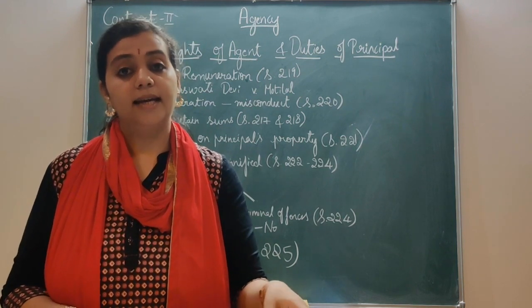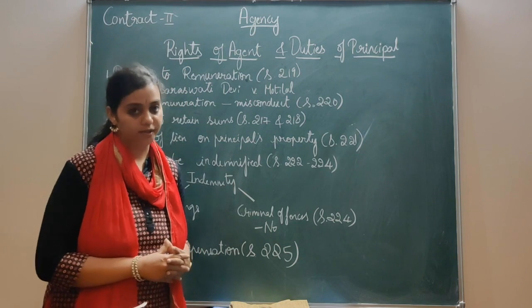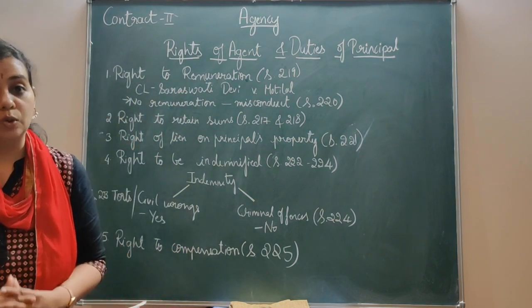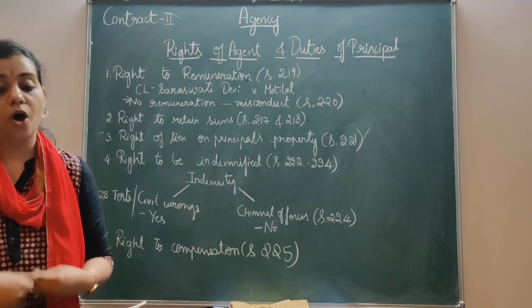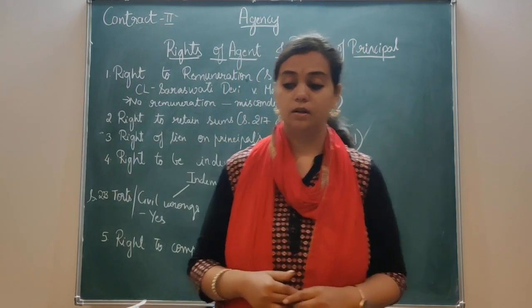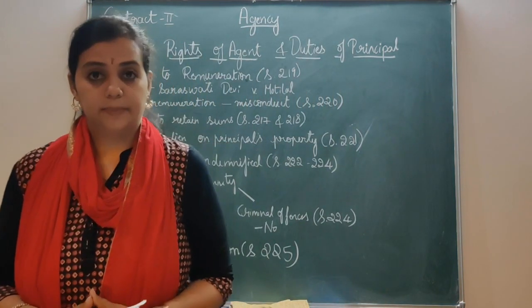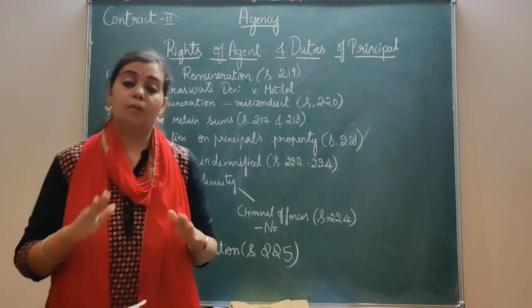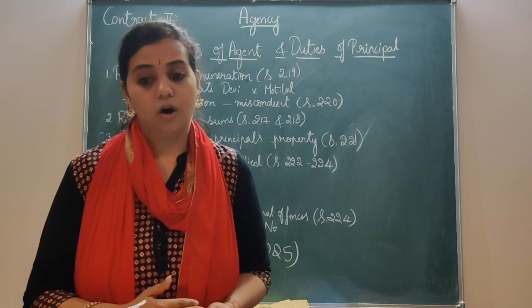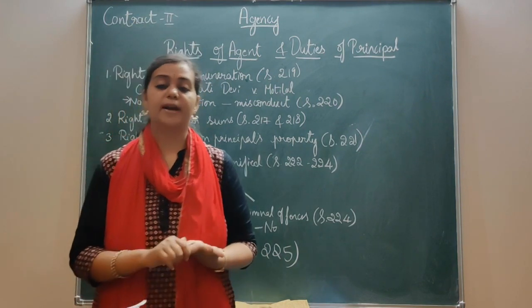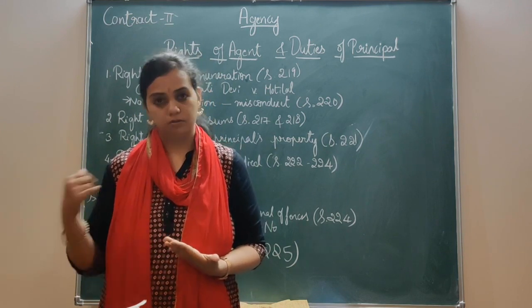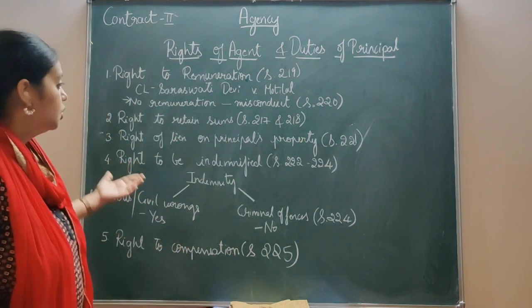It says that in absence of any contract to the contrary, an agent is entitled to retain the goods, papers or other property, that is both movable or immovable, of the principal which is received by him until the amount due to himself for commission or disbursement or service in respect of the same has been accounted for him. That's given under section 221.